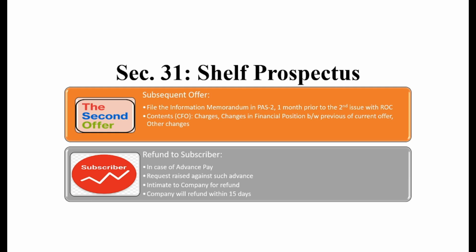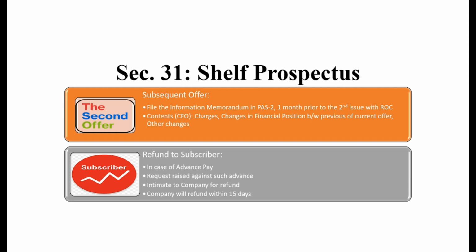What shall be the content, or what things need to be incorporated in the information memorandum? The company needs to specify all of its charges which are updated after the first issue. Such updated charges shall be mentioned properly.